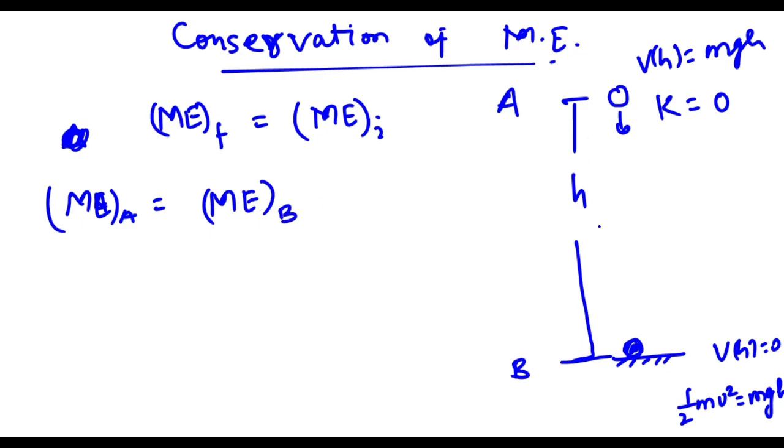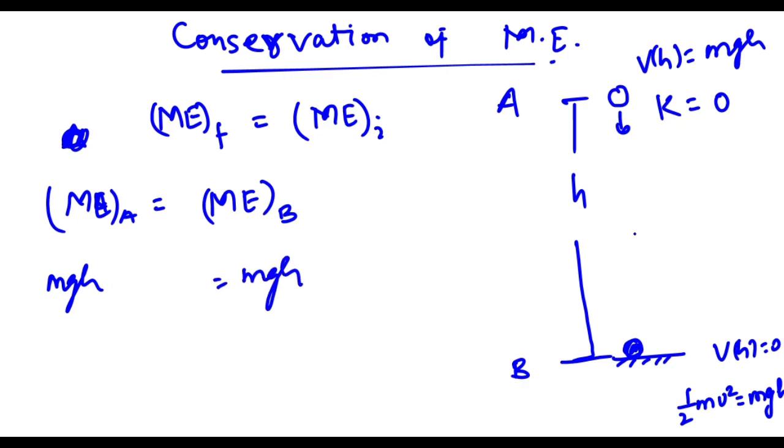So this body is moving under the influence of gravitational force. This body is in a gravitational force field, that is conservative in nature, and the total mechanical energy remains conserved. The only thing is, at position A it has potential energy and no kinetic energy, and at point B it has kinetic energy and potential energy is 0. But altogether, potential energy plus kinetic energy at both the points is mgh.